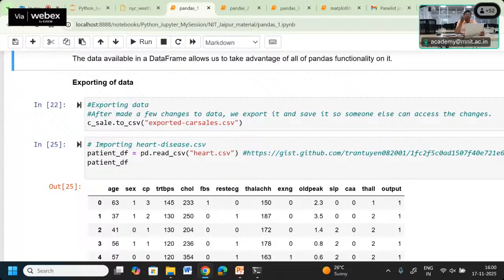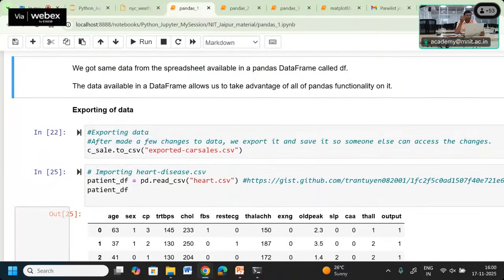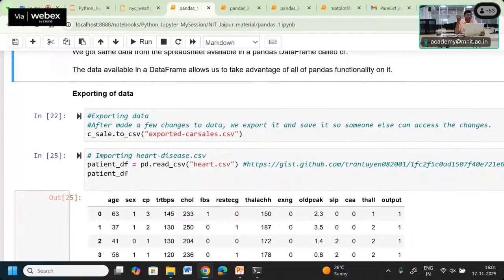So now we can take the different functionality which is available in pandas and utilize it over those data values within the data frame. After this data frame was generated from the data taken from the spreadsheet, we can utilize all the advantages of the functionality available for pandas.